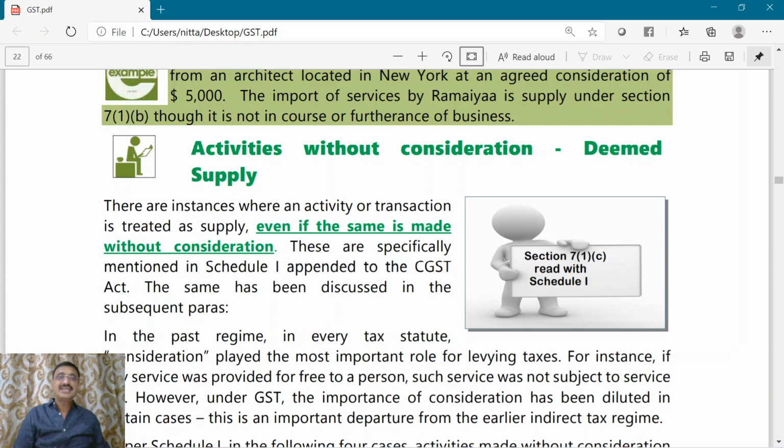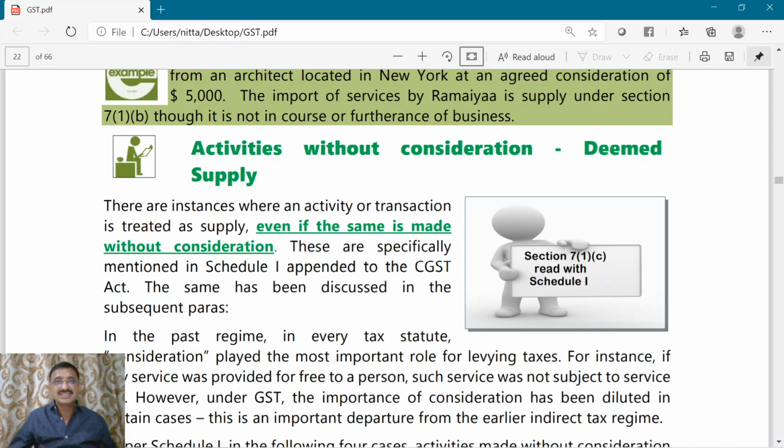So, if any activity or transaction falls in Schedule 1, then it will be considered as a supply even though it is not a transaction or activity for consideration.